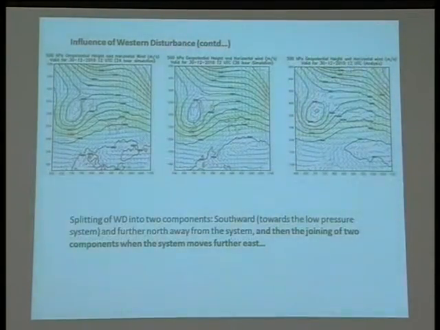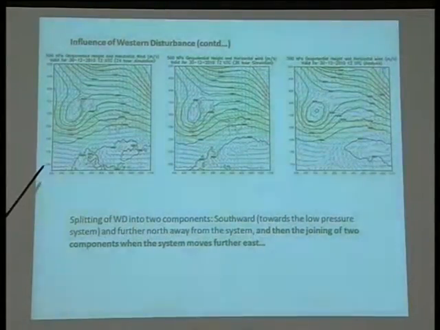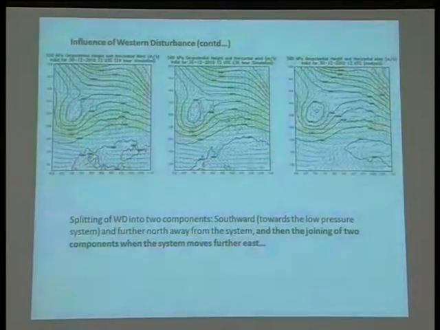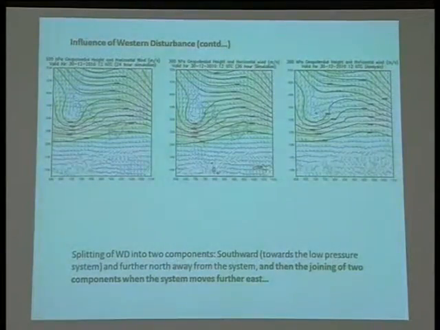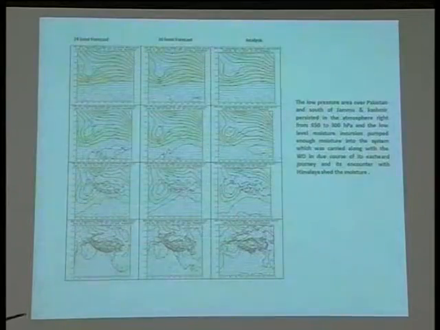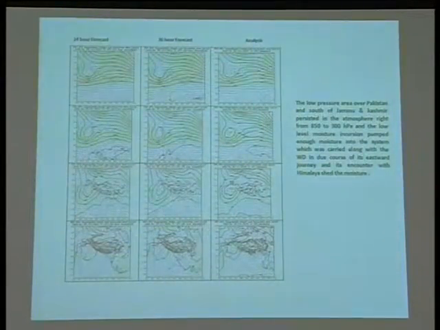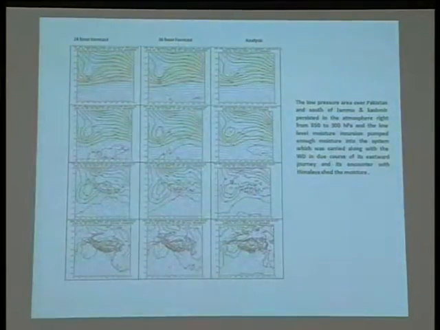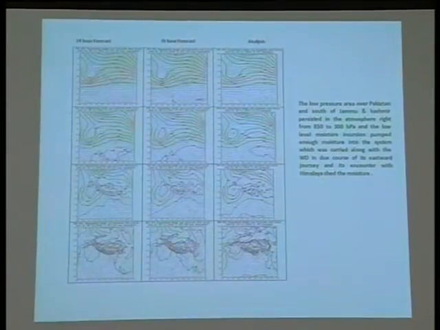Again at 500 hPa we can see the influence of the western disturbance. Again it is splitting into two around the low pressure system, and further moving northward and eastward it is converging. Again in 300 hPa also we can see it. So from 850 to 300 hPa we can see the influence of the western disturbance, and DBGRASS could capture these features of the western disturbance with the assimilation of MODIS sounder products.